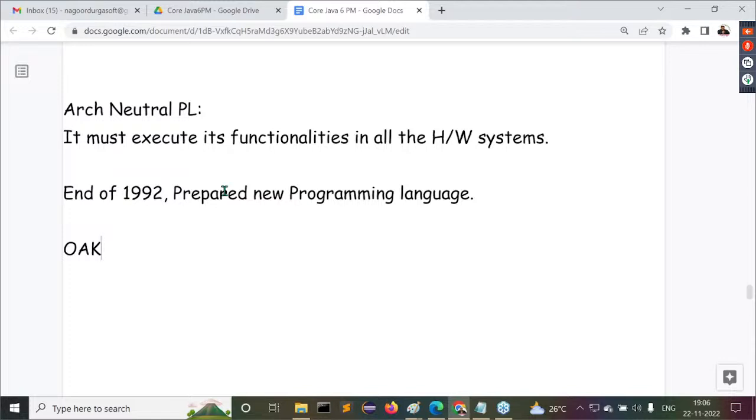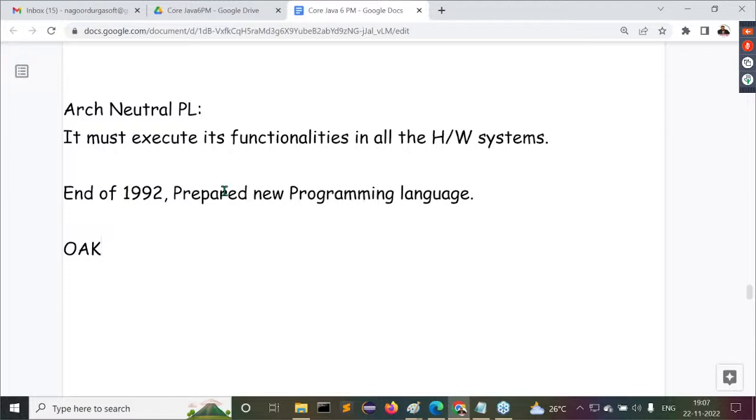Why has Sun Microsystems not accepted the name Oak from James Gosling? What is the reason for it? The answer is very clear. Try to understand it. Sun Microsystems identified that Oak is already an existing programming language. Before 1991, another programming language was available with the same name. If we give the same name again to our new programming language, it may lose its identity.